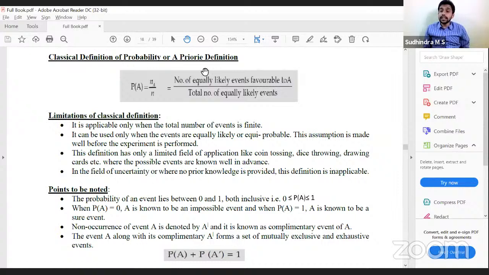Non-occurrence of event A, we call it A complement, the complementary event of A. So probability of event A plus probability of A complement would be equal to 1. Therefore, event A and complement of A are exhaustive events. Either A should occur or A complement should occur.